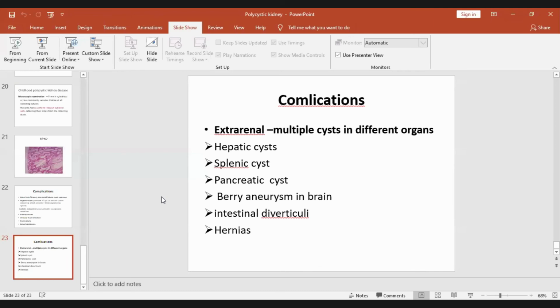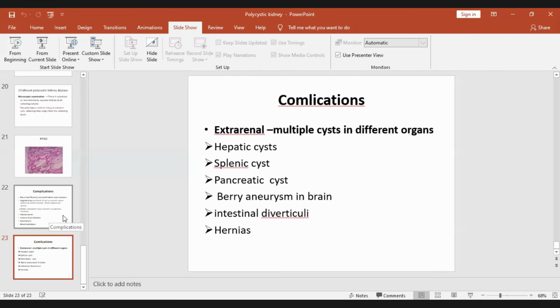So these are the other complications, that is extrarenal complications: hepatic cyst, splenic cyst, pancreatic cyst, Berry's aneurysm, intestinal diverticuli, and hernia. So this is the last slide. So you should know what are the complications. Most important, at least you should know that renal failure and hypertension. Others, of course, are there.